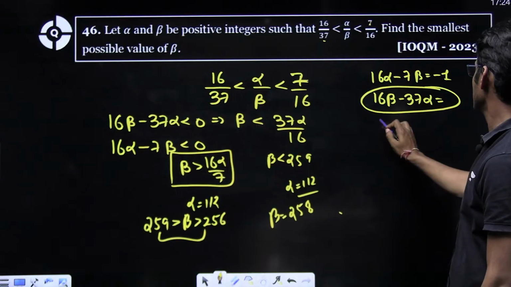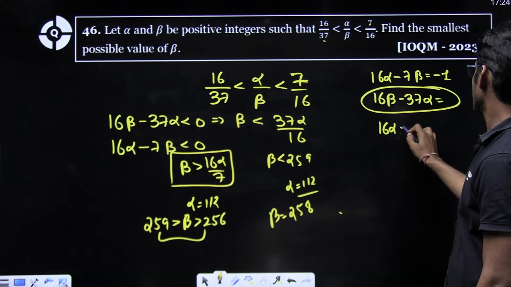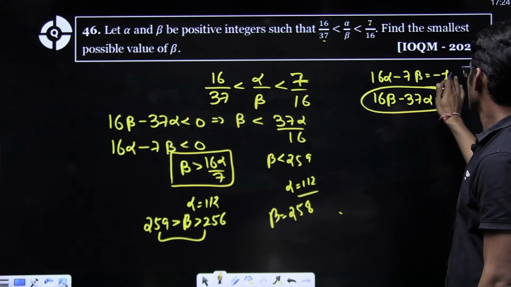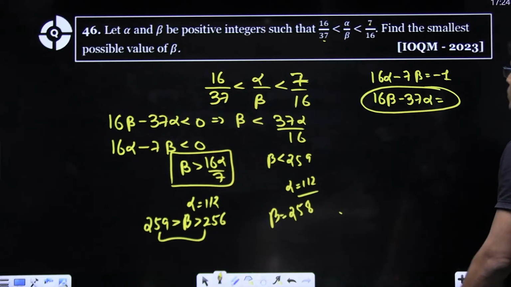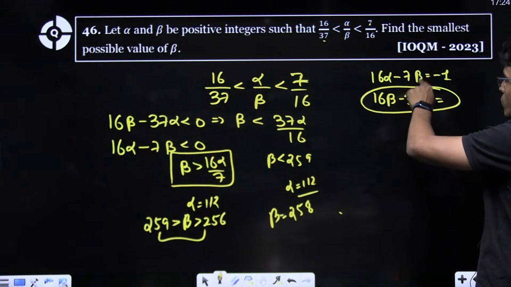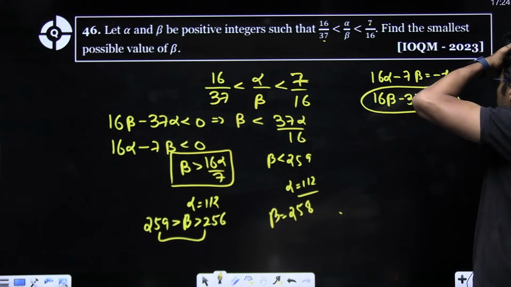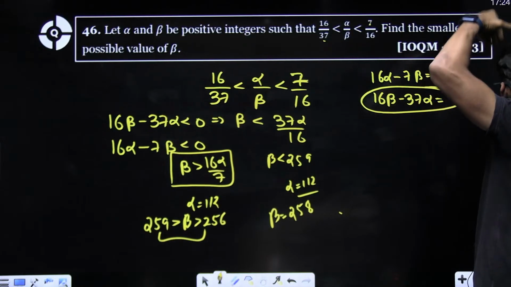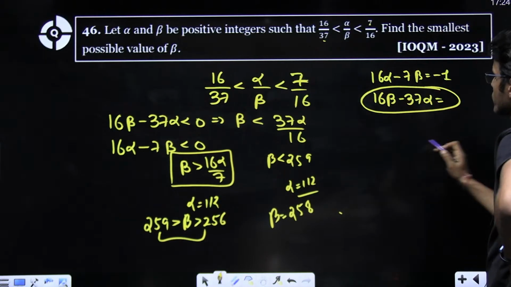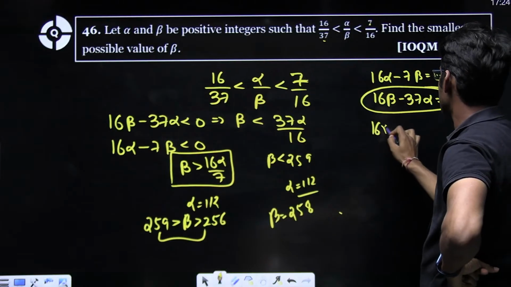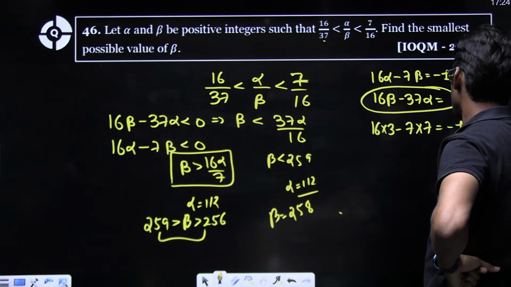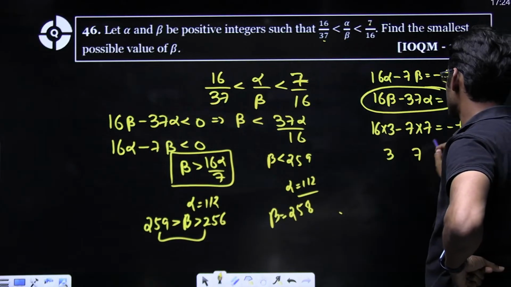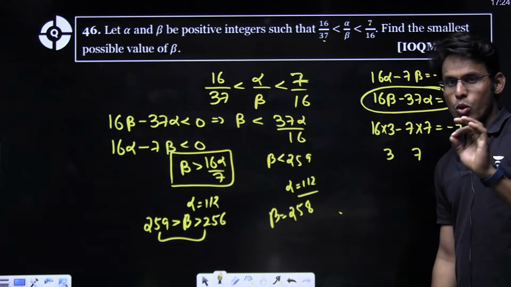I need this to be minus 1, right? So, what am I getting here? 7, 14, 21, 28, 35, 42, 49. Yes. So if I take 16 times 3 minus 7 times 7, I will get minus 1. So 3 and 7 are one solution. Now look closely.